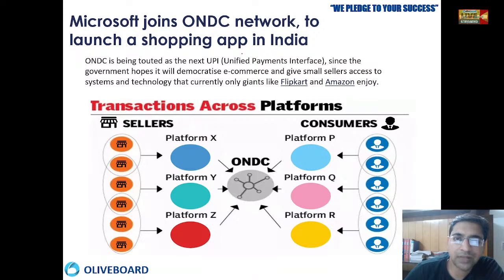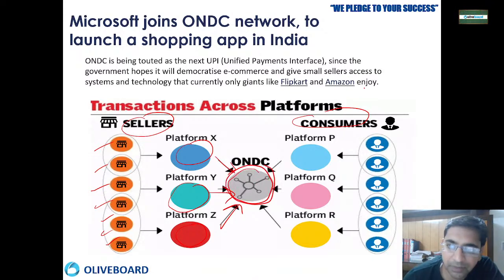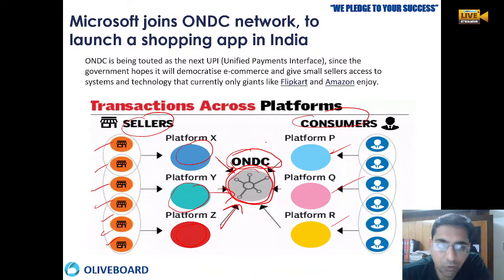This is how ONDC normally works. Here we have sellers, and here we have consumers. The sellers are utilizing some platform X, platform Y, or platform Z, and everything will be connected with ONDC, where all the things get merged. If the consumer is buying from platform P, platform Q or platform R, it will be taking data from ONDC only. So ONDC will be the link between the seller and the consumer.